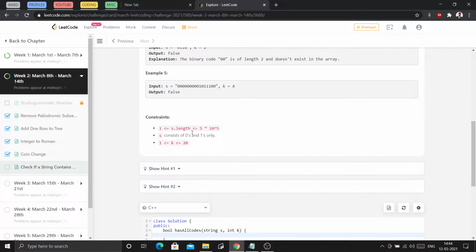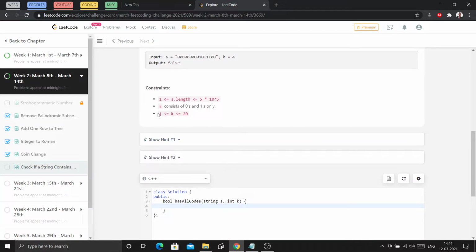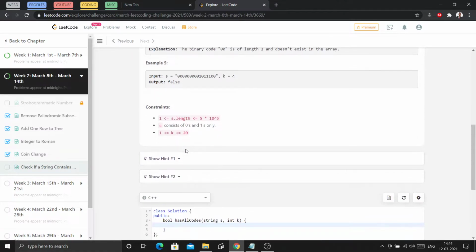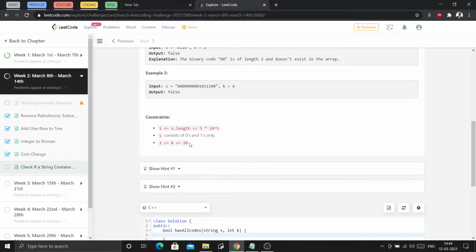Let's check the constraints. What are the constraints given? The length of the string given will be up to 5 times 10 raised to the power 5, and s contains only 0s and 1s. And k is in the range of 1 to 20. So the size k will be in the range of 1 to 20. So our base case can be found from here, to see if it is there or not.